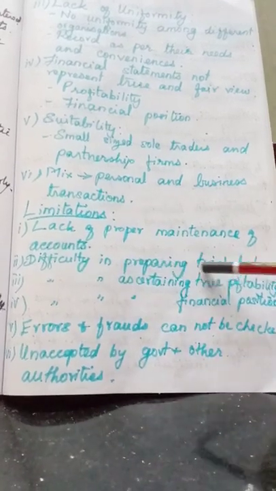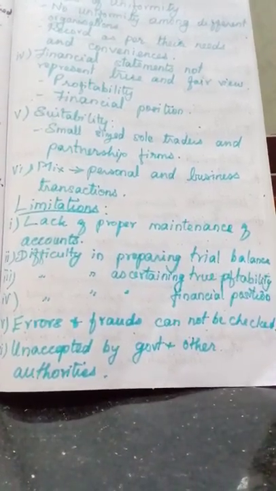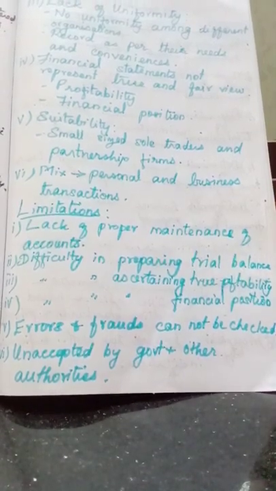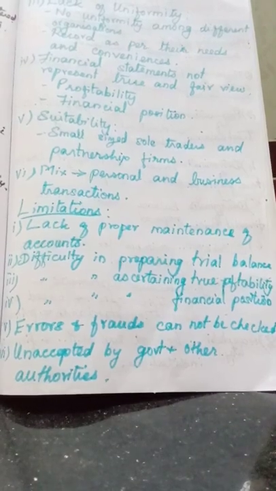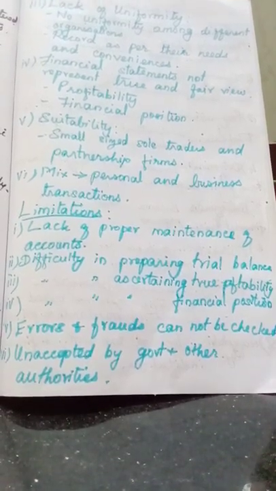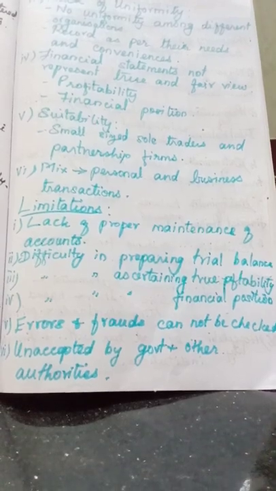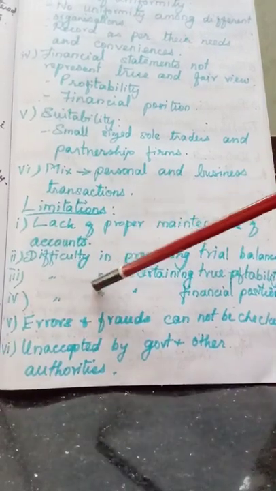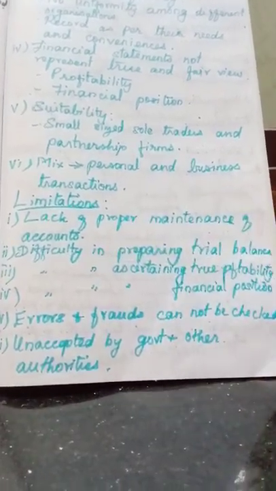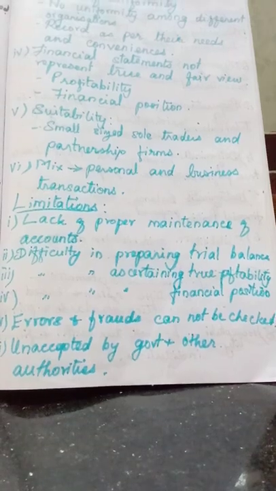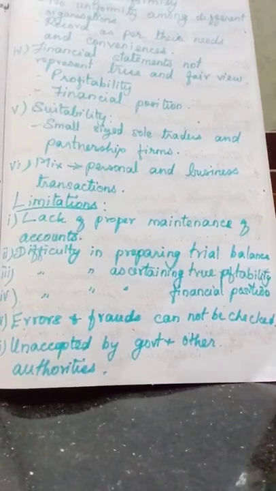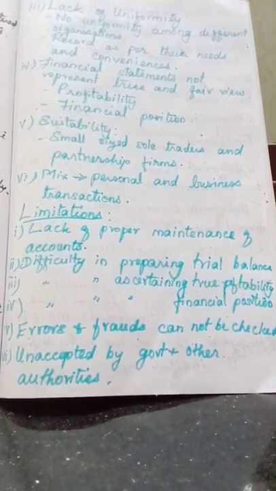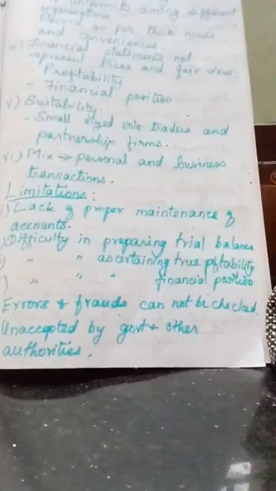Second point is difficulty in preparing trial balance. Since we do not prepare all the accounts, it is very difficult to prepare the trial balance. And since the trial balance is not prepared, checking the arithmetical accuracy is also very difficult. Then the third point, difficulty in ascertaining true profitability. From these partial records, we cannot prepare the trading and profit and loss account, and even if they calculate the profit, that profit will not be the true profit.